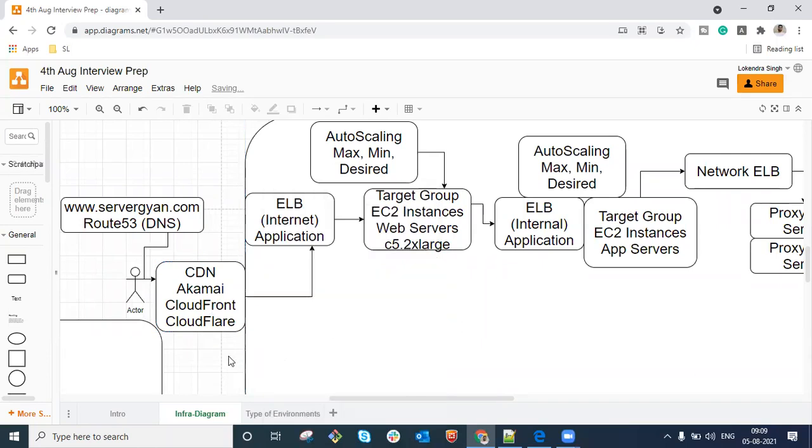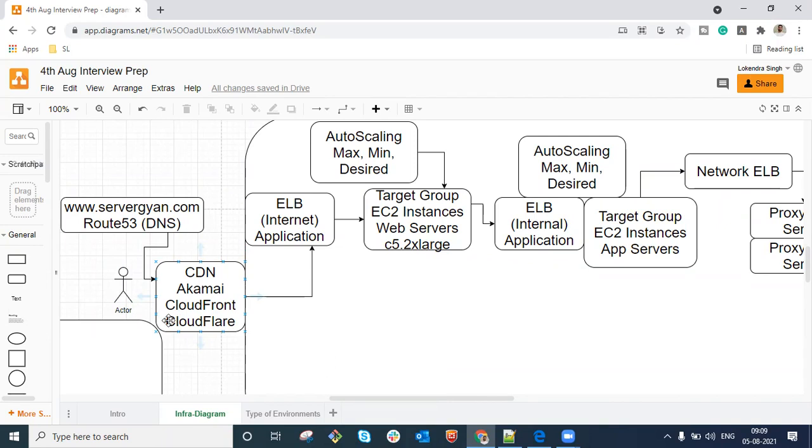So it means we can configure the CDN for what sort of static data? Yes. Maybe it is a CSS file, a JS file, any PDF file, any MP4 file, any video file. So whatever content you want, you can configure here, like what sort of files are supposed to be cached here.